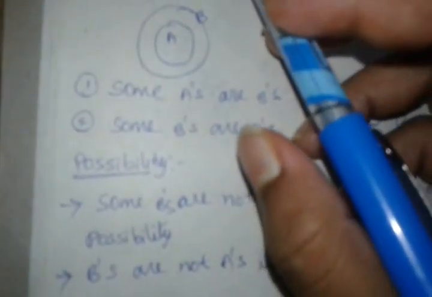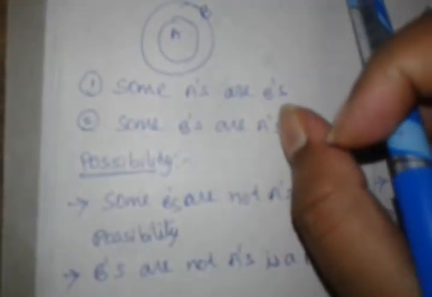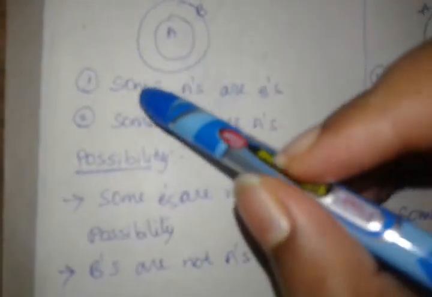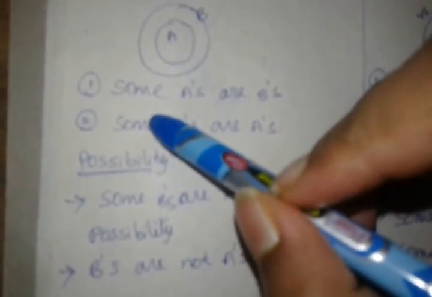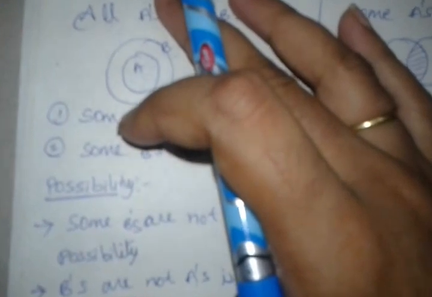So if you see a universal affirmative sentence, all A's are B's, all fruits are some nuts, like that, then two definite sentences we can say as correct, and two possibility sentences we can say as follows. Okay, these four sentences you need to remember. It may be confusing, but if you practice many problems on this, then easily you can say yes, it is easy.